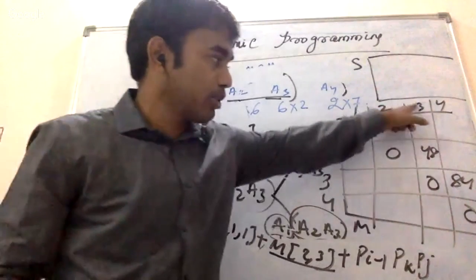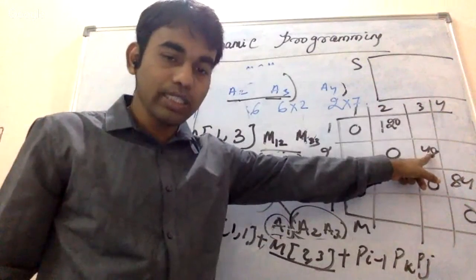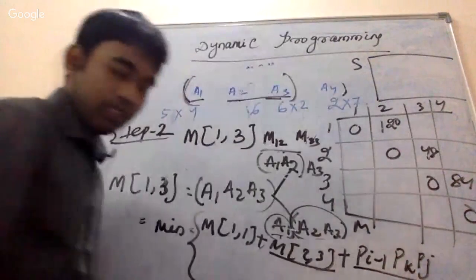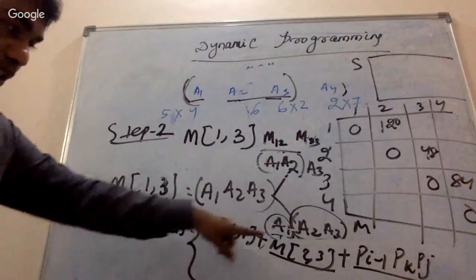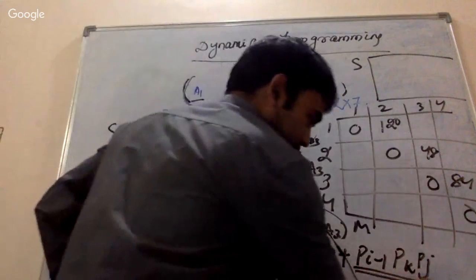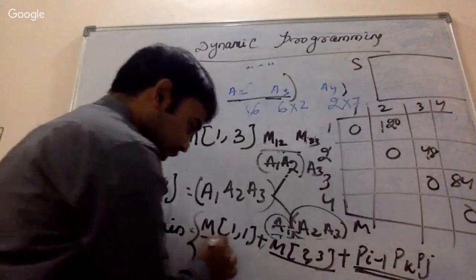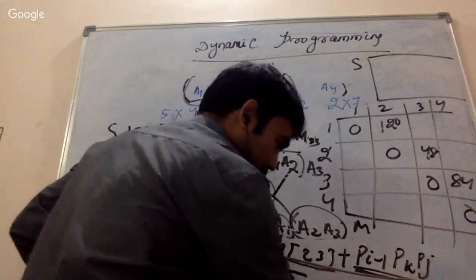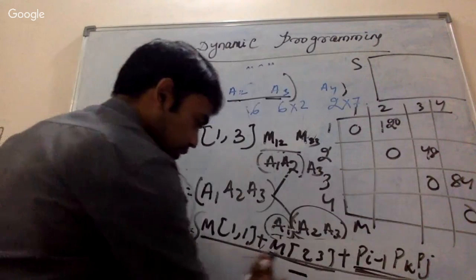The number of operations needed for 2 comma 3 is stored here. We don't need to calculate it because we have already calculated it in step 2. Then P of i minus 1, P of k, P of j, that we need to calculate. So just write it down. Tell me the value of this, the value of this, and the value of this. Just tell me the final value.